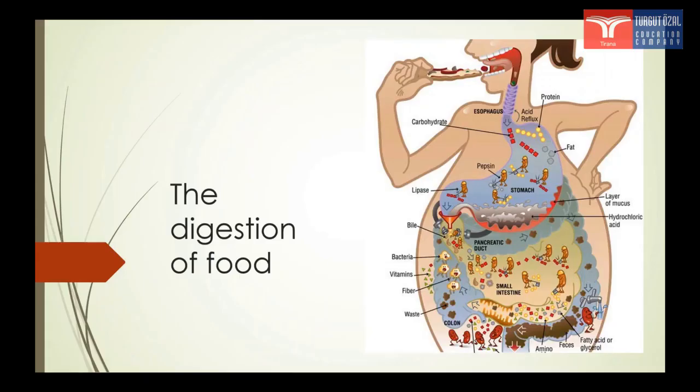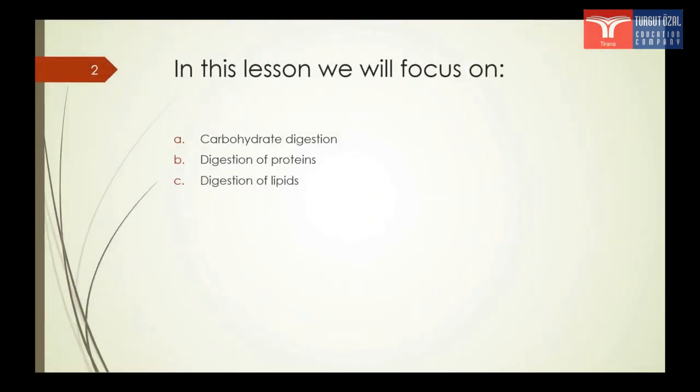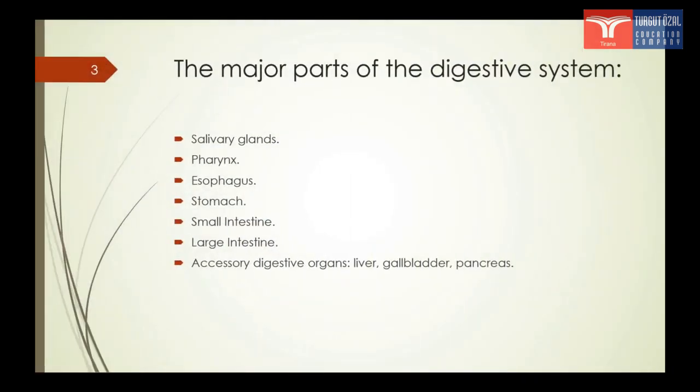Lesson for today is the digestion of food. In this lesson, we will focus on carbohydrate digestion, digestion of proteins, digestion of lipids. But before, let's make a review of the major parts of the digestive system, which are salivary glands, pharynx, esophagus, stomach, large intestine, small intestine, and without forgetting the most important accessory organs of the digestive system, which are liver, gallbladder, and pancreas.